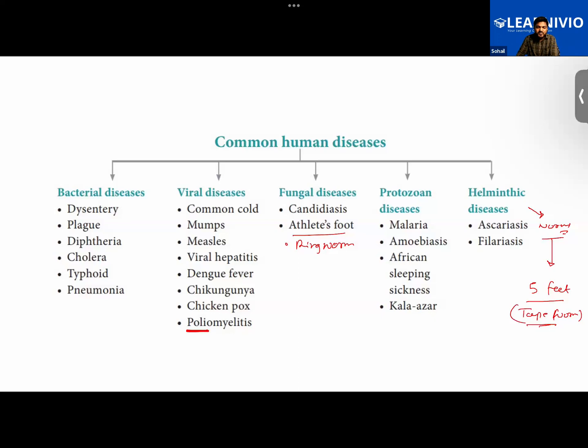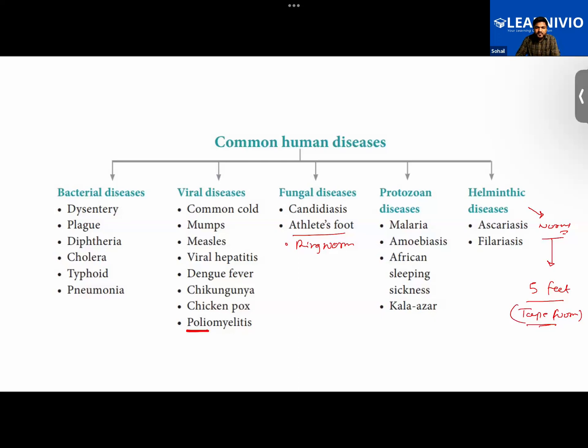Right now, you would find that there have been so many surgeries. In fact, I have seen the surgery videos. I saw that the surgeon would be removing dozens of worms from the intestine, not just one or two, so many dozens of worms. Getting it, guys? So these are some of the common human diseases along with the pathogens that cause them.